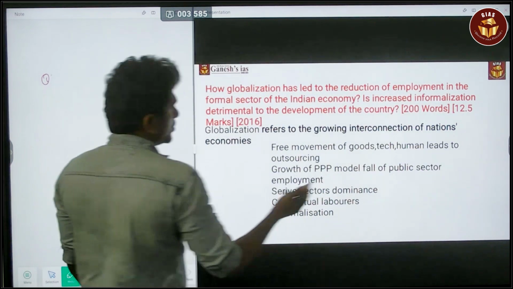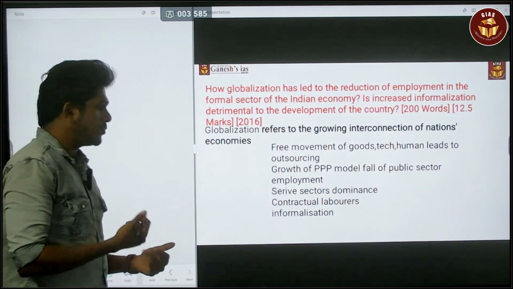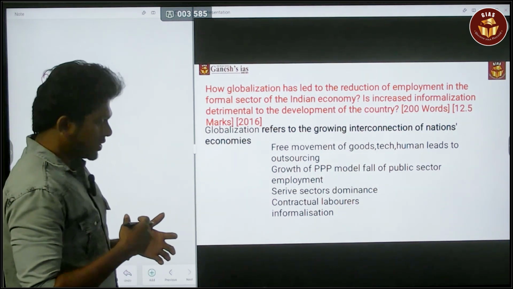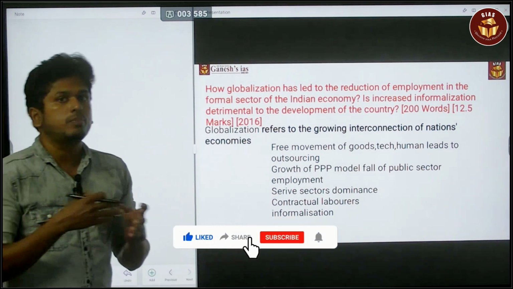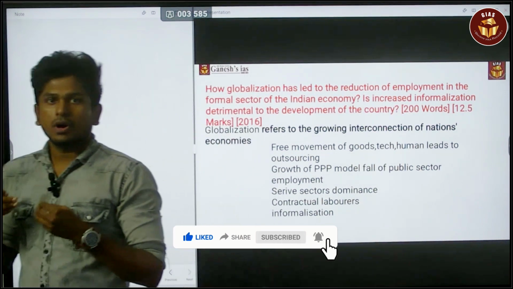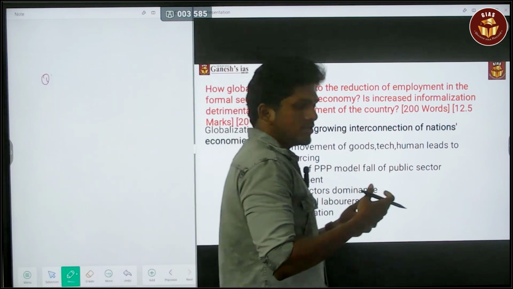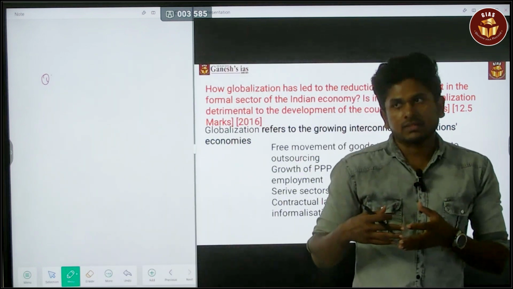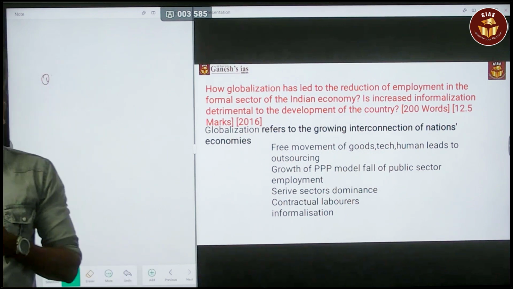Okay, so the free movement of the goods, the tech and the human leads to outsourcing. That also happened. Okay, next, growth of the PPP model, that leads to the reduction in the public sector. See, around 99.99% of the formal employees rest with the public sector, which means the PSUs, public sector banks, or else the government employees. All the people are formal employees.